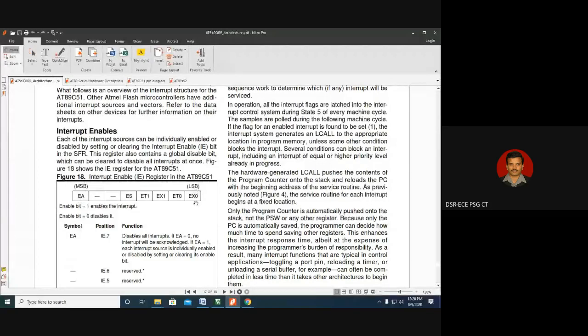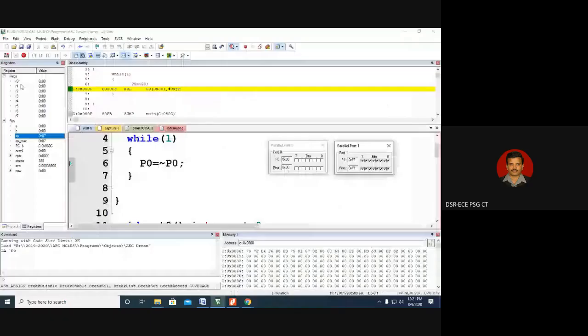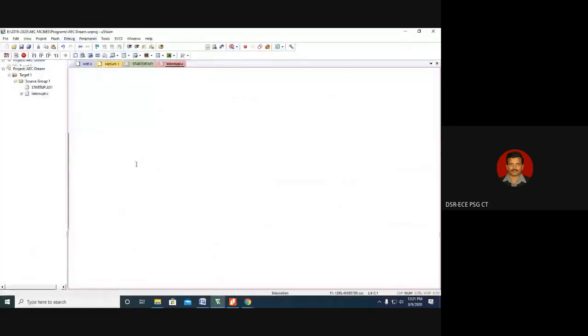The hexadecimal equivalent of 10000001 is 81, the interrupt enable register value to enable external interrupt 0. So to enable the interrupt, we have to initialize the interrupt. How to initialize the interrupt?